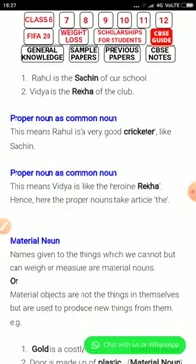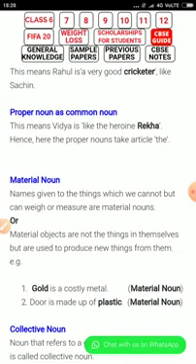The material noun. Names given to things which we cannot count but we can weigh or measure are material nouns. Second definition: material objects are not the thing in themselves but are used to produce new things from them. For example, gold is a costly metal. So gold is a material noun. The door is made of plastic. Plastic is a material noun.